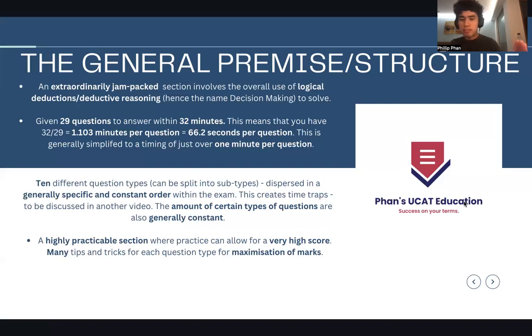One of the extra points I really want to point out is that this is a very highly practicable section. Unlike verbal reasoning, which is a bit more innate, you can practice this very well and you'll be able to get a very high score. There are many, many tips and tricks that you can use to maximize your marks, and those will all be discussed in a later video.